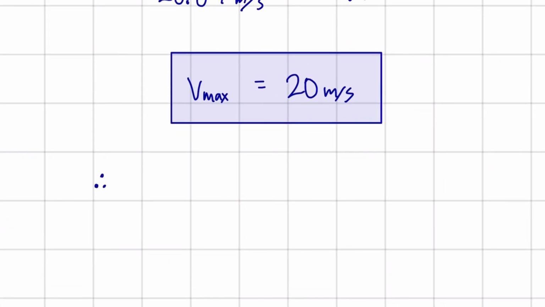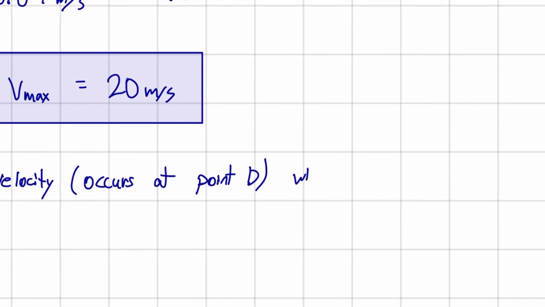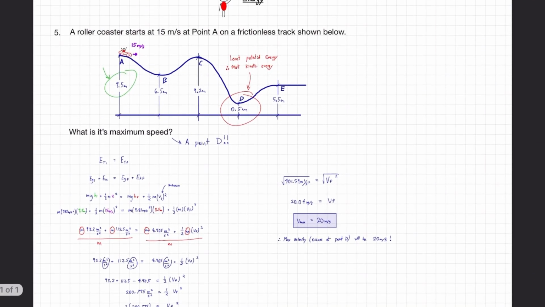And I'm just going to write a statement to conclude this. Therefore, the max velocity which occurs at point D will be 20 meters per second. And that is the solution to this problem.